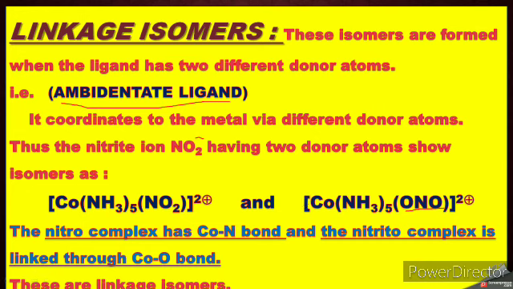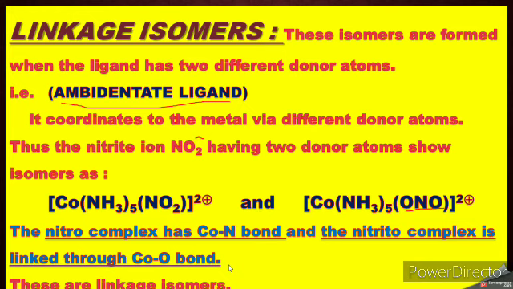But in case of another complex, here [Co(NH3)5(ONO)] and the charge is 2 plus, the name is pentaammine. This is not nitro, it is nitrito cobalt(III) ion. Here a cobalt-oxygen linkage takes place.